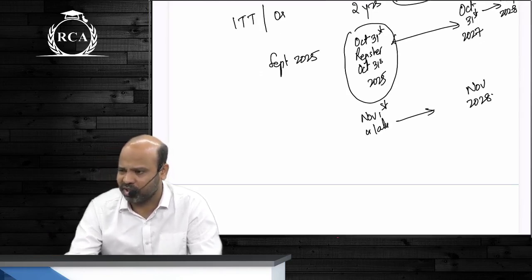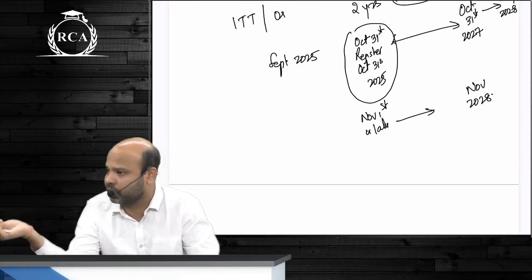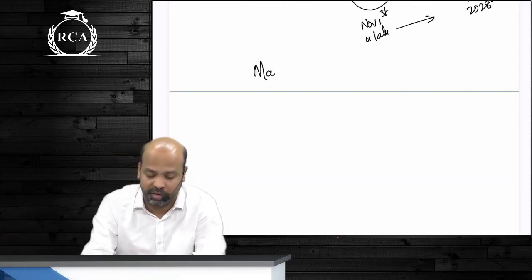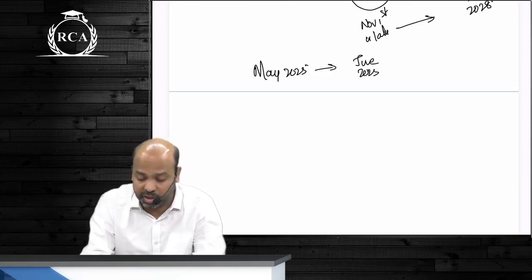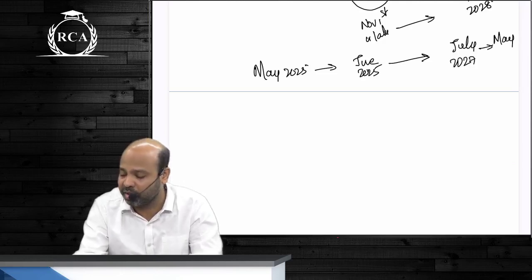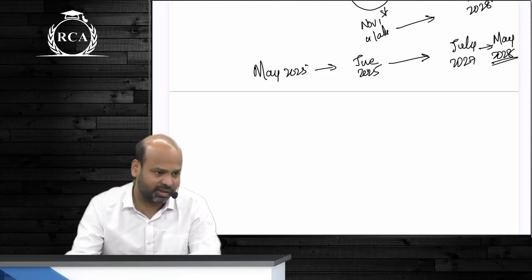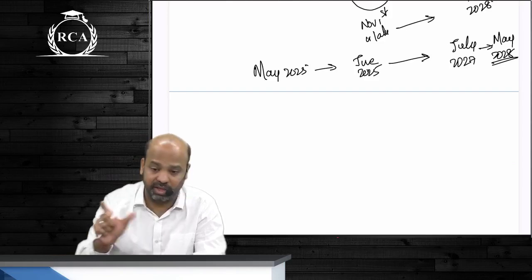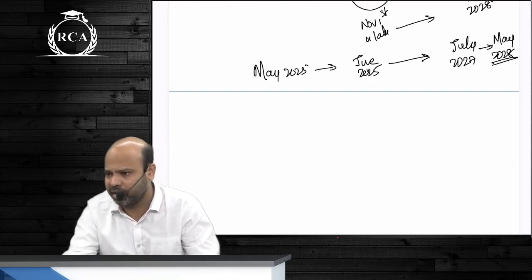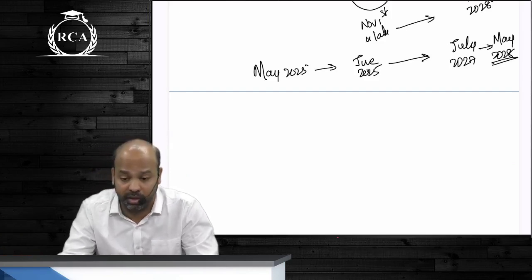So ऐसा ही सोच के चलना है बेटा, though it is 2 years of articleship, most likely the time gap will be 3 years. The ones who are writing in May 2025, guys, your results will come out by the end of June 2025. Your articleship will get over by July 2027. So you will be eligible to write in only May 2028. You will not be eligible to write your CA final exam in November 2027. That 6 months of time gap will not be completed by November 2027. It will be completed only by May 2028.